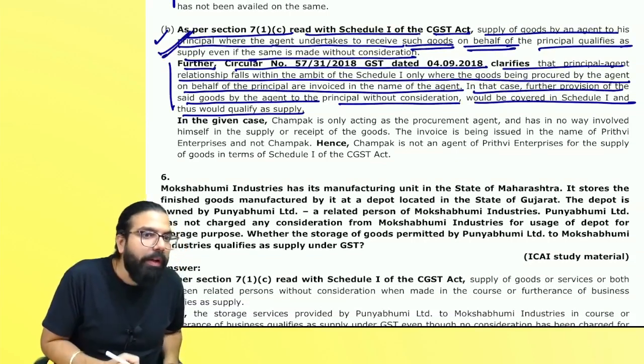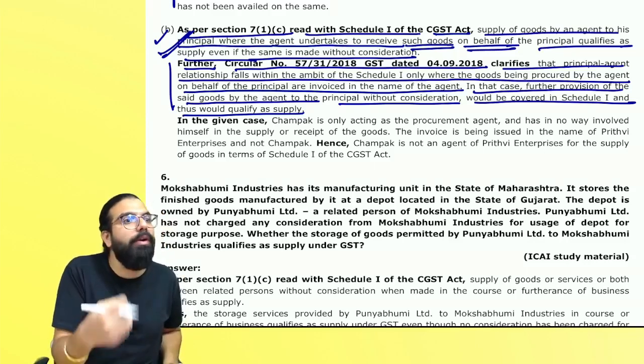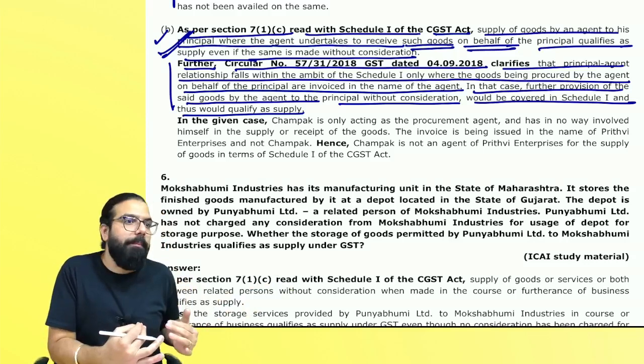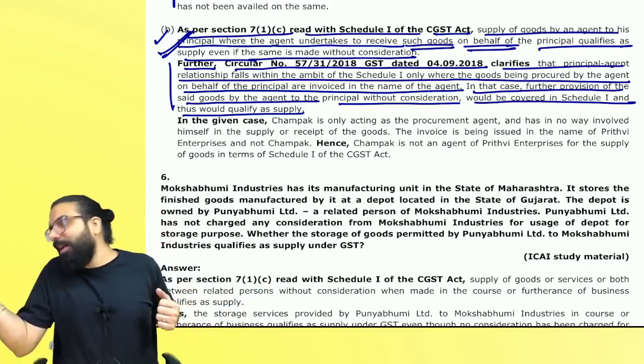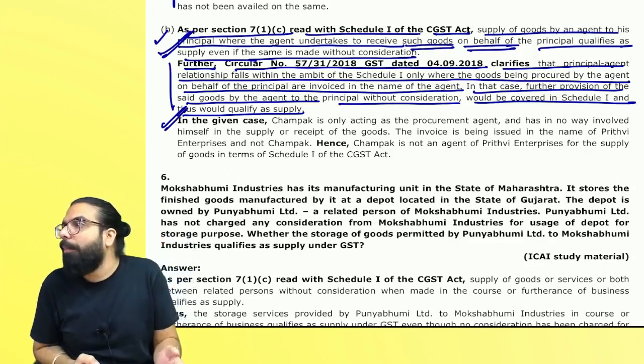First they wrote the law. The law does not say anything about invoicing, but the government has clarified which agent is covered: one who is buying the goods in his name, and then when he further sends it, it will be a supply. Hence, in the given case, they have applied the law and written the answer.